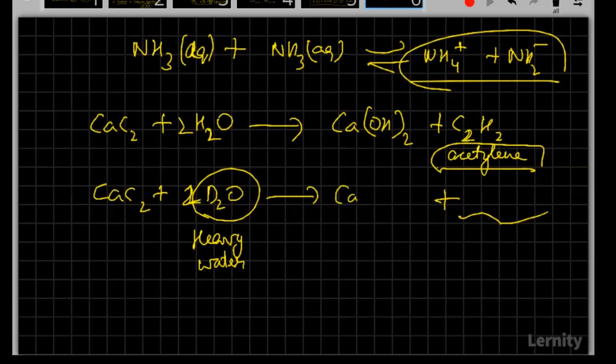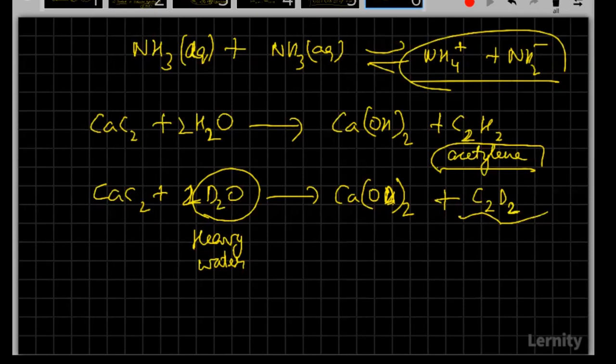So see here, it will be D. So this is deuterocalcium, we can just say it as calcium deuteroxide. And here it will be deuteroacetylene. Don't put it as heavy here. It will be deuteroacetylene. And this is calcium deuteroxide.